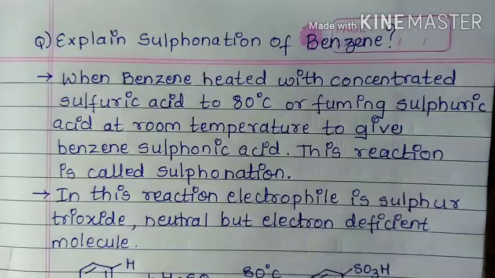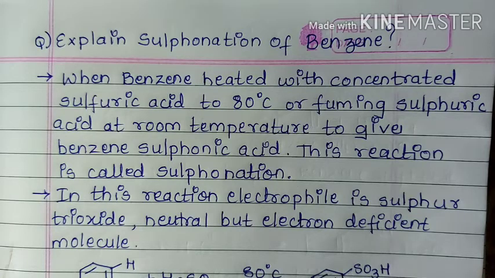Friends, today we are going to learn about the sulfonation of benzene, which is a very important reaction of electrophilic substitution reactions of benzene. So, what is the sulfonation of benzene? When benzene is heated with concentrated sulfuric acid at about 80 degrees Celsius, or fuming sulfuric acid at room temperature, we get benzene sulfonic acid. This type of reaction is called sulfonation.